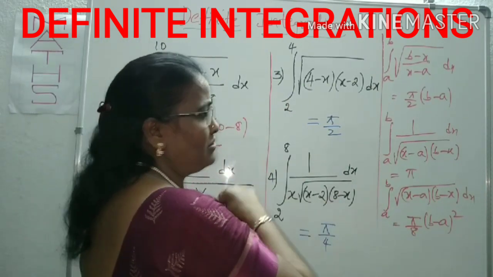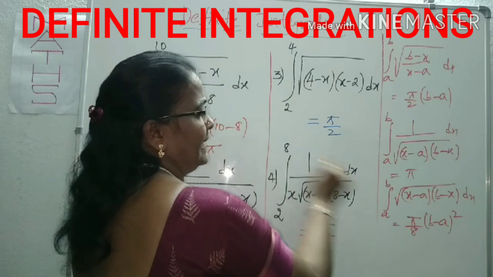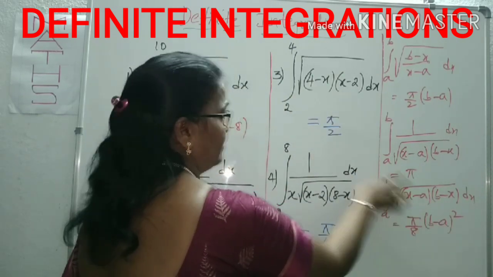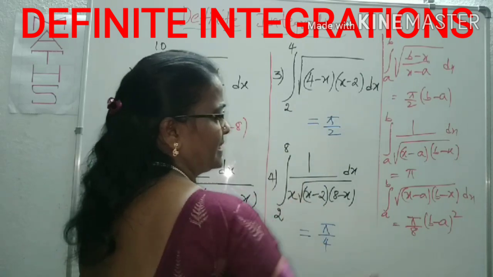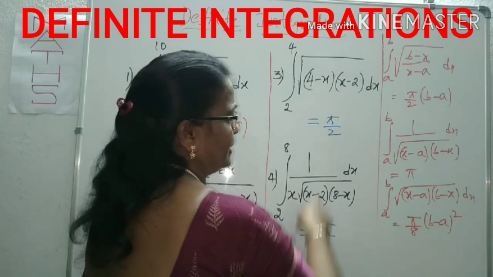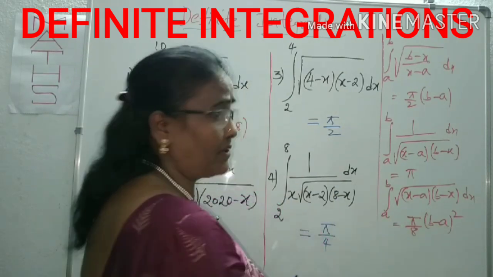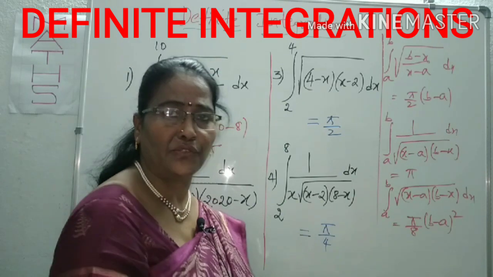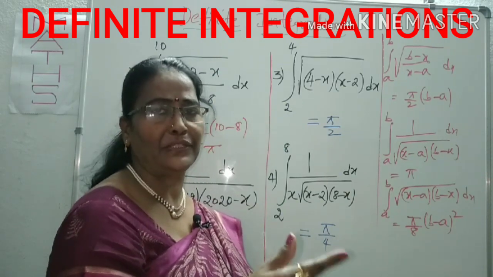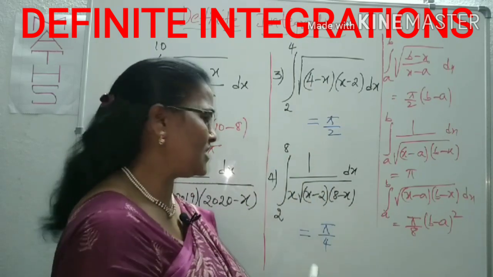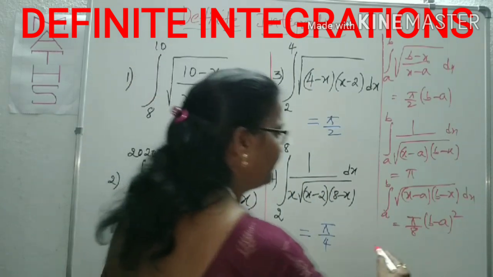Look at the third question. This is in the same formula. In place of b, there is 4, 4 minus x into x minus a, meaning x minus 2. According to this formula, pi by 8 into b minus a whole square. Pi by 8 into 4 minus 2, 2 square, 4. Pi by 8 into 4 is pi by 2. Right? Now look at the next tip.